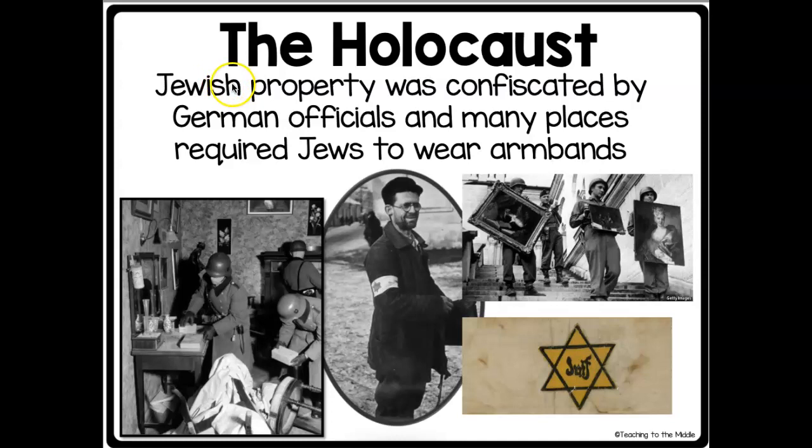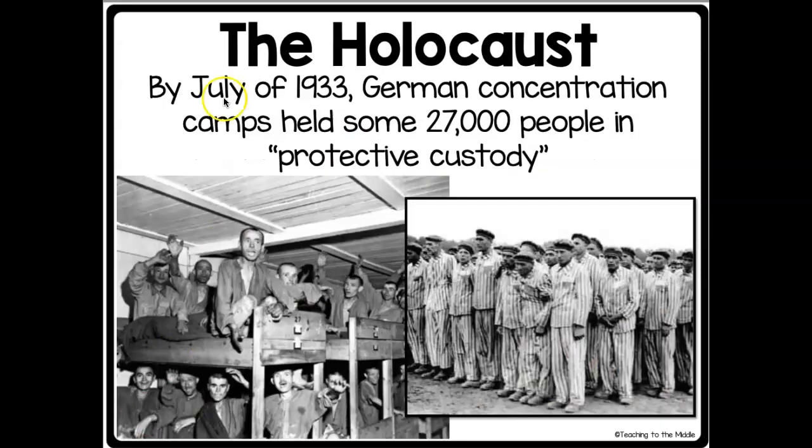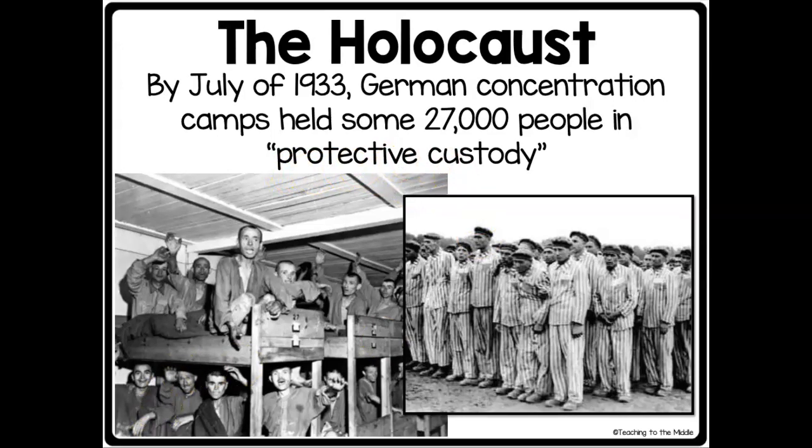We know that the Nazis confiscated lots of Jewish property, and many places required Jews to wear armbands with the Star of David on them in yellow to signify that they were Jewish. So we saw this kind of slow loss of rights of Jewish people. So as early as July of 1933, German concentration camps held almost 27,000 people in, quote, protective custody. The conditions, as we can see in these photos, were clearly pretty bad.